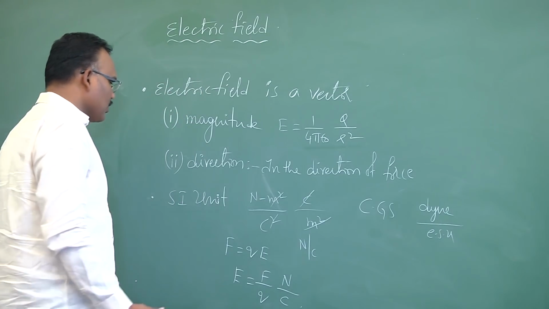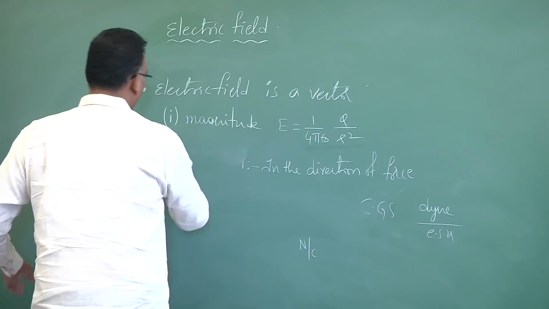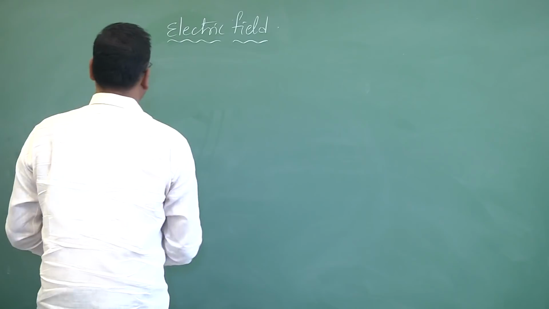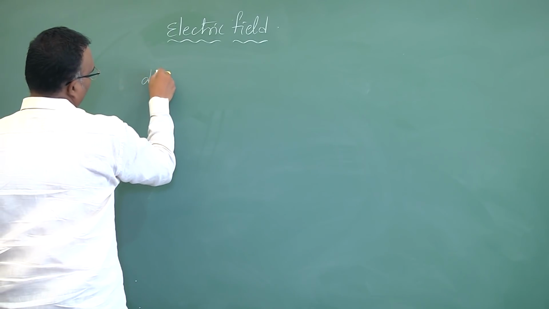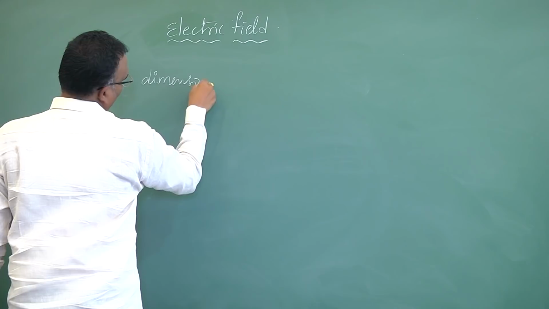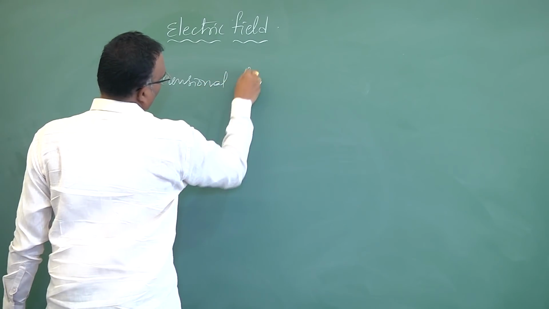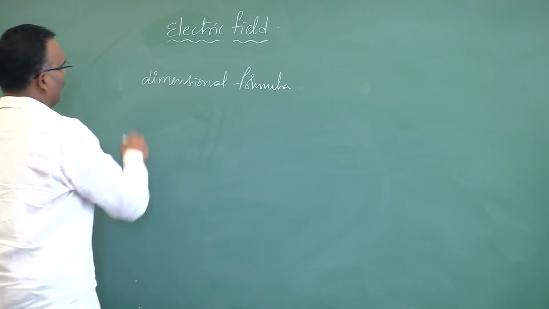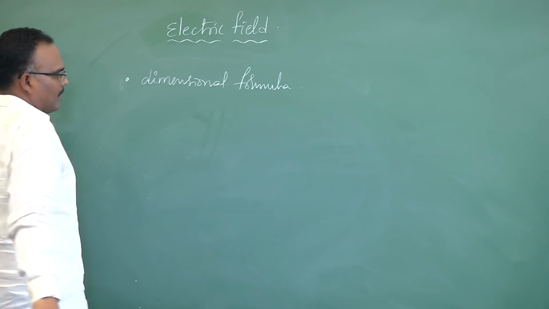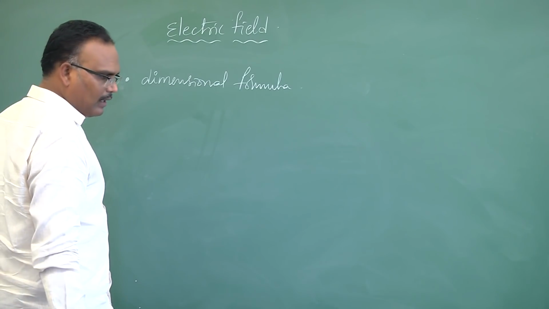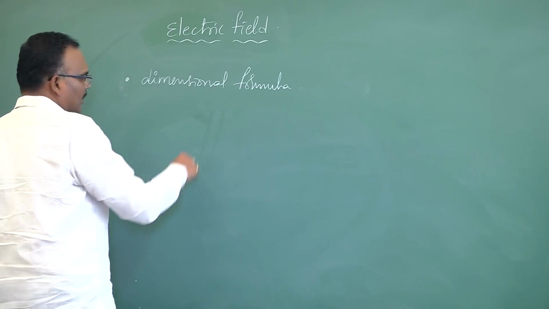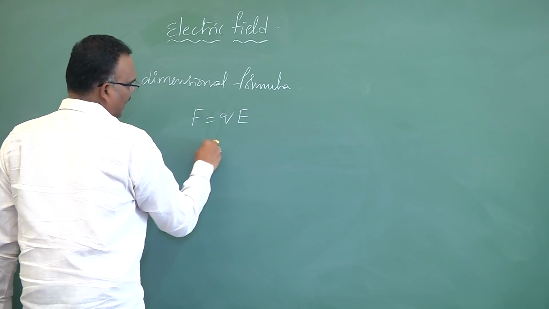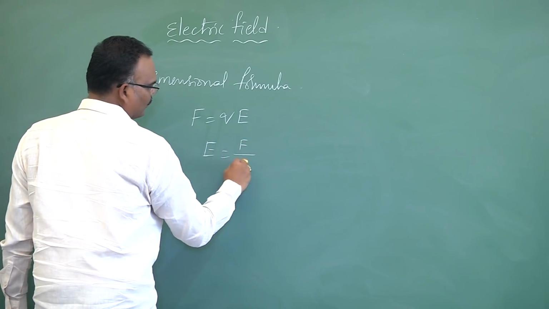Okay, we'll write a dimensional formula. Dimensional formula. Already we have discussed. To derive a dimensional formula, I need one mathematical equation. That I'll take, F is equal to QE, then E is equal to F by Q.